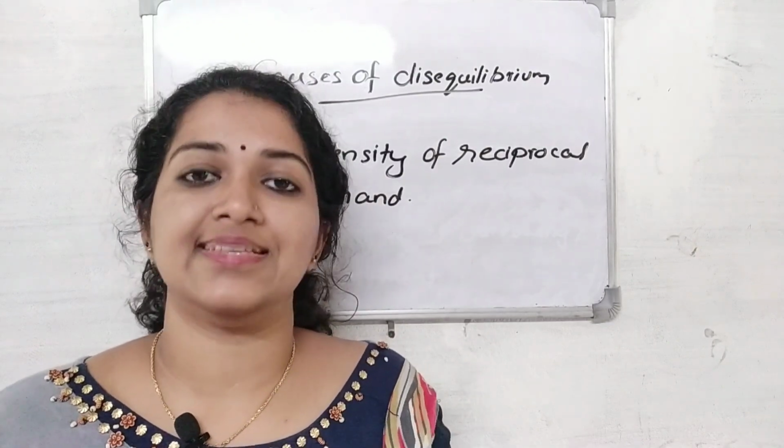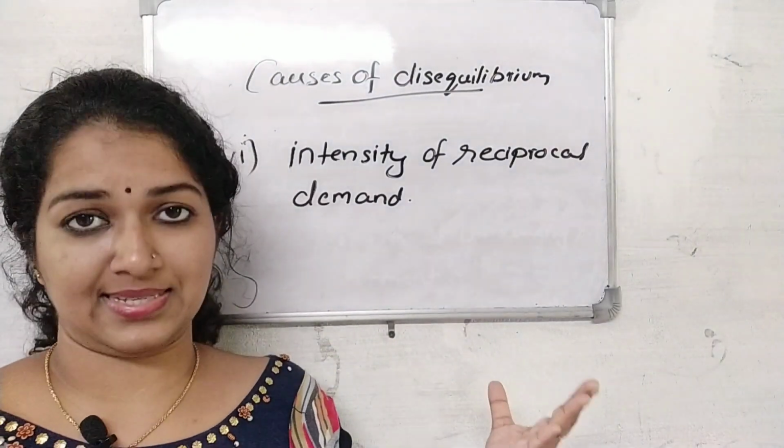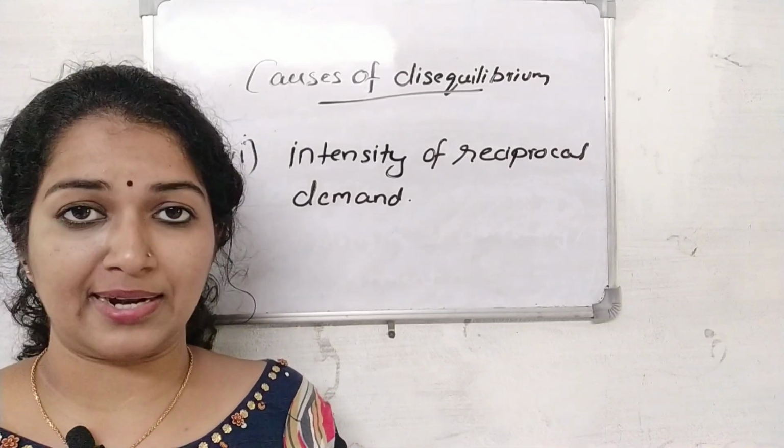Thus, it creates disequilibrium. So this is the last reason behind disequilibrium in balance of payments.